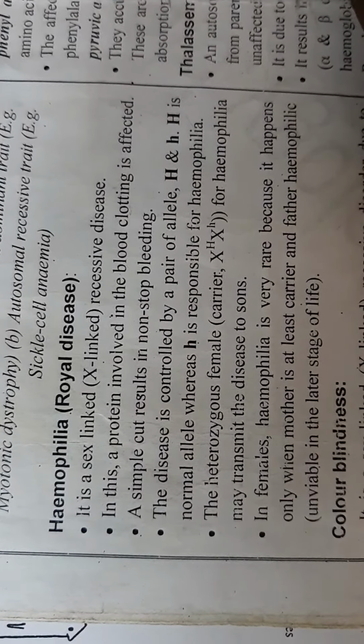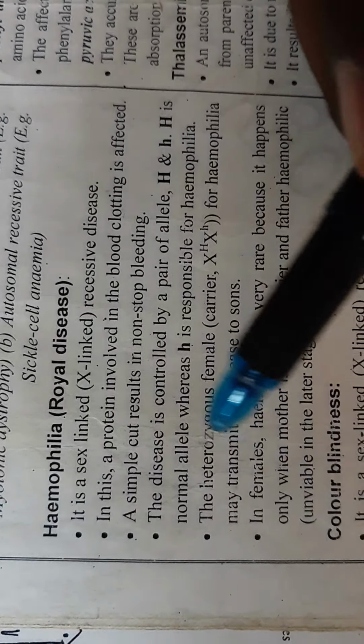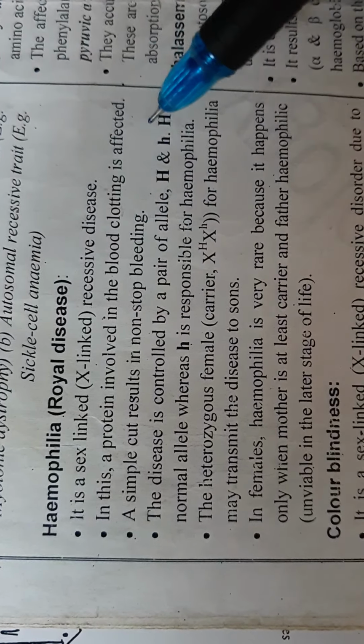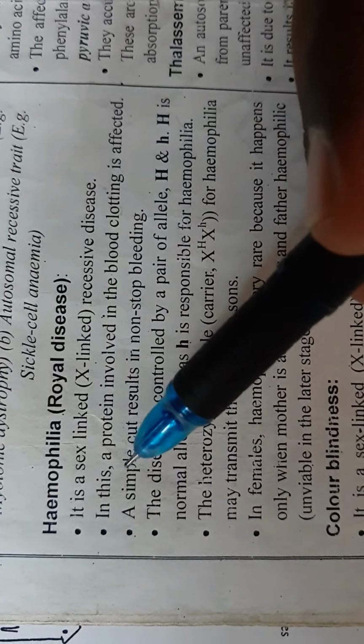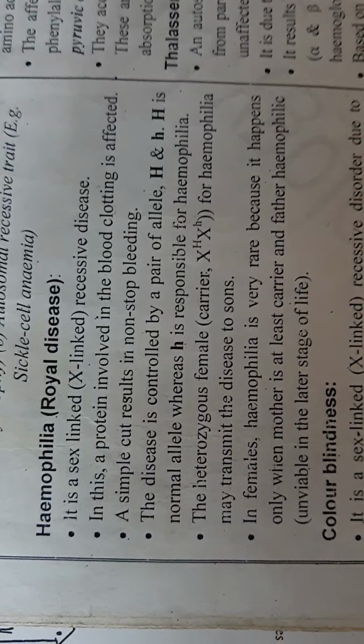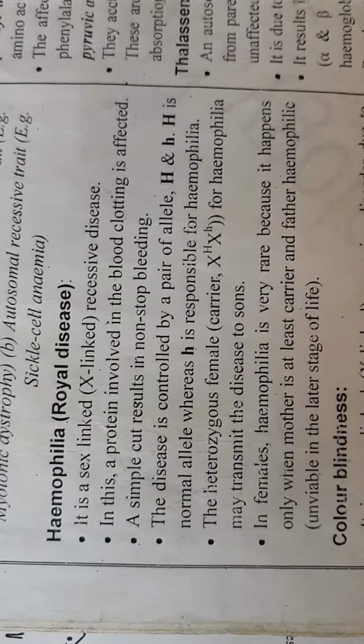Now, what happens in this disease is that a protein involved in blood clotting is affected. A simple cut results in non-stop bleeding.